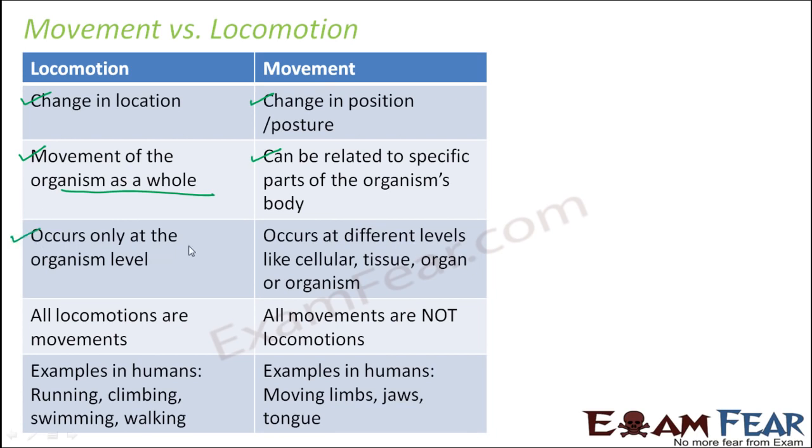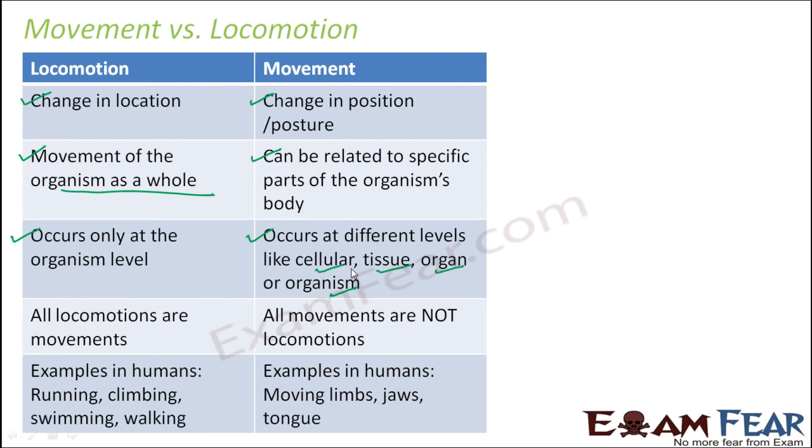Locomotion occurs only at organism level, as I said, for the entire organism. But movement can occur at cellular level, tissue level, organ level, or organ system level. For example, when we talk about movement, different organs can move. If your fingers are moving, your head is moving from one side to another, your neck is moving, hands are moving, legs are moving, so they are different organs moving.